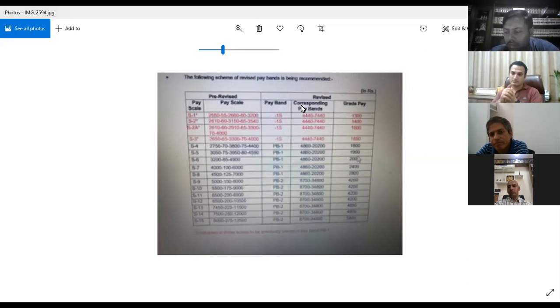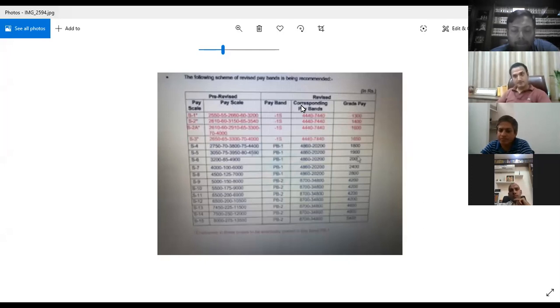Then there is 150 rupees. 150 rupees is known as increment, annual increment. Annual increment which is given to an employee after completion of every year, that is shown as 150. And 8,000 is the maximum of the pay scale that person can reach while working on the said post.